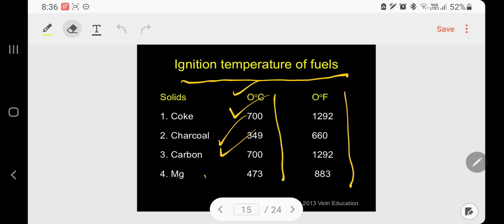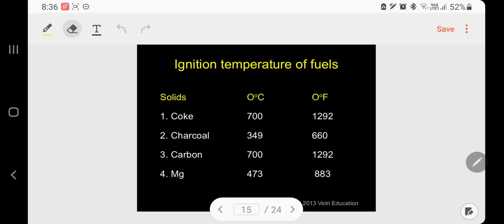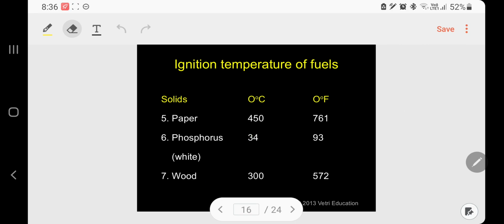Magnesium 473. Then paper, kindly follow, 450 degrees centigrade, phosphorus 34. So white phosphorus has a very, very low ignition temperature.